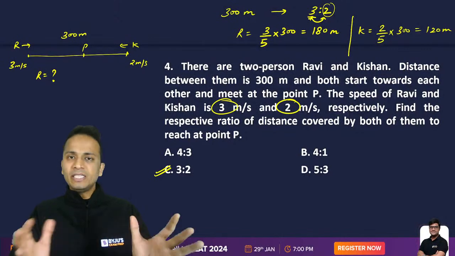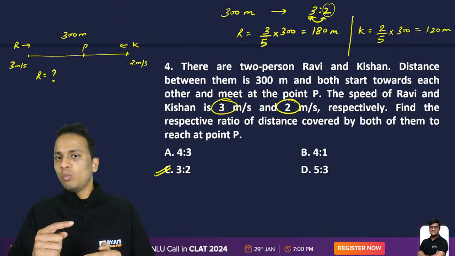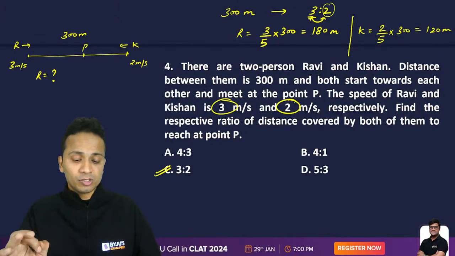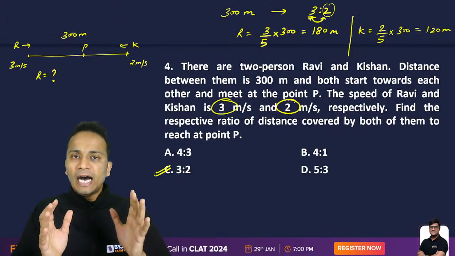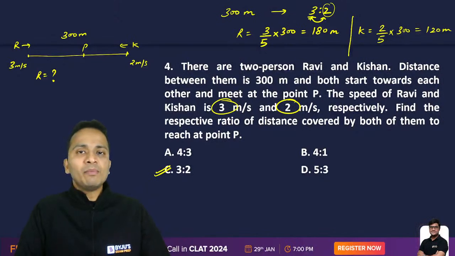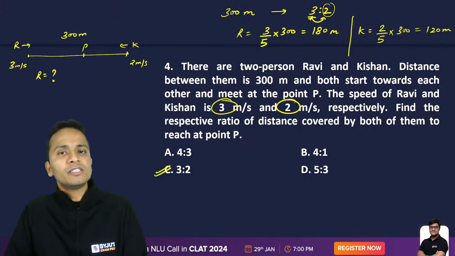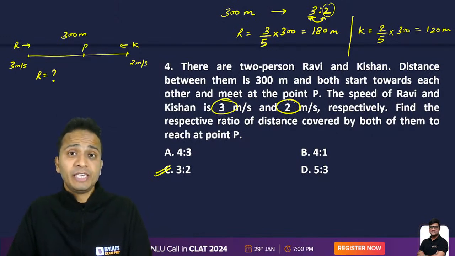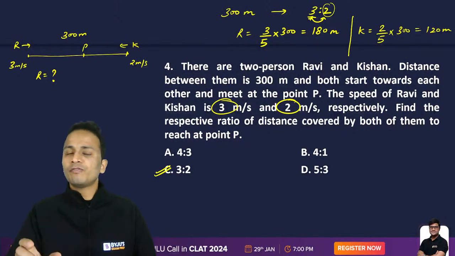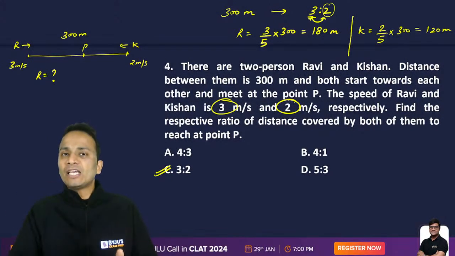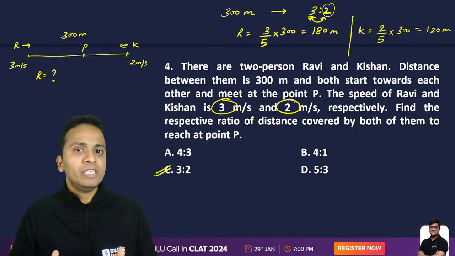I'll repeat the entire thing, and then we'll discuss one more thing about this question. Basically, I have told you that if the time of travel is the same, then the ratio of distances is equal to the ratio of the speeds every time. The speeds were 3 and 2 respectively, so the ratio of the speeds was 3 is to 2, and the ratio of the distances will also become 3 is to 2.